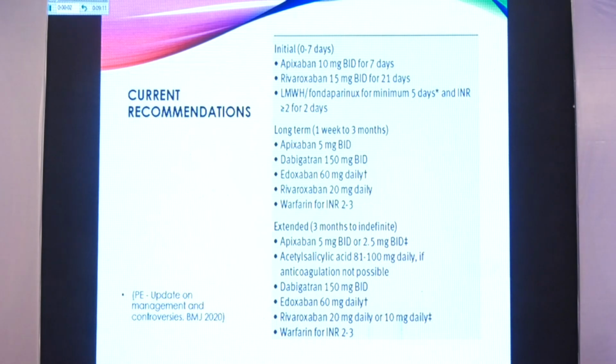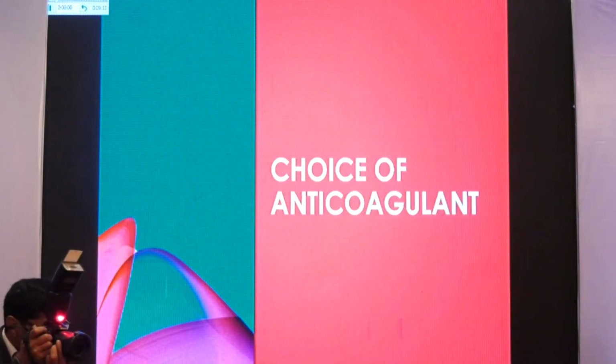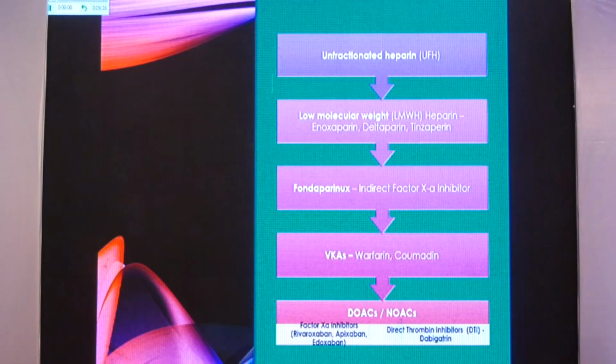These are the current recommendations in various studies. Just these 3 are now recommended: apixaban, rivaroxaban, and low molecular weight heparin as the initial form of therapy. And for long term, meaning up to 3 months, and extended period, from 3 months to an indefinite period, just these 3 are now recommended to start with if you want to start the patient on anticoagulation. These are the 5 classes of anticoagulation available to us.